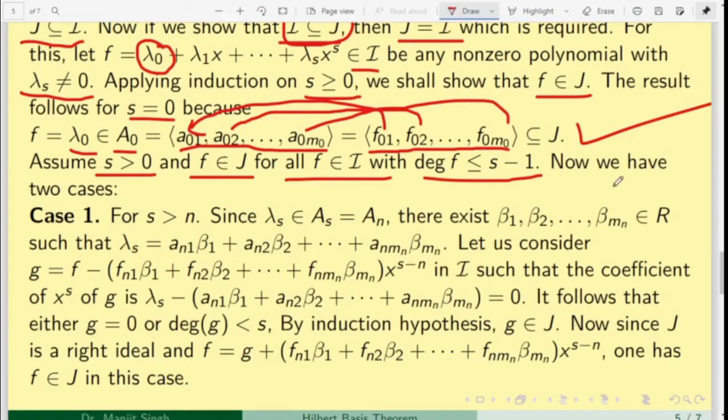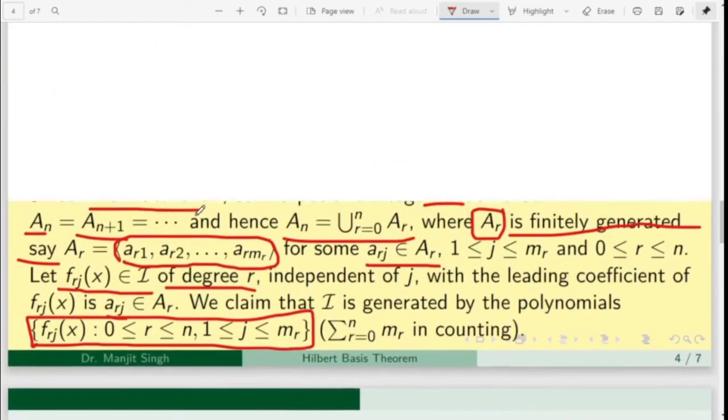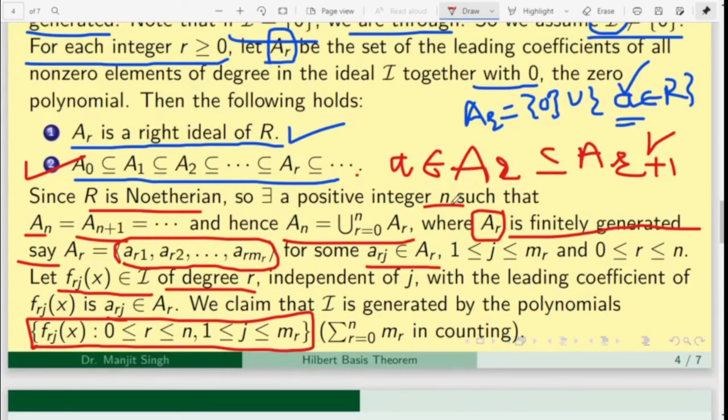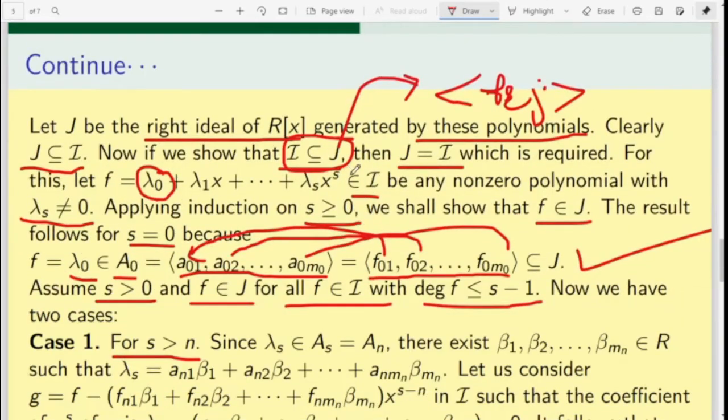For this we divide our study in two parts. First part, when S is greater than N. N is what here? N is the least positive integer N satisfying this condition, A_{N+1}, and S is the degree of the polynomial F.